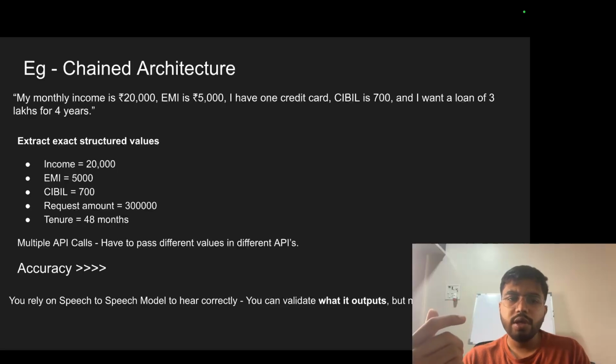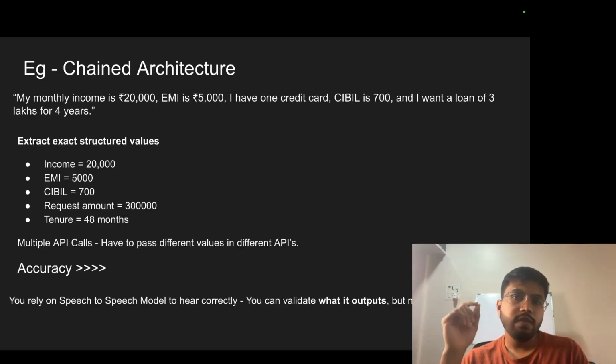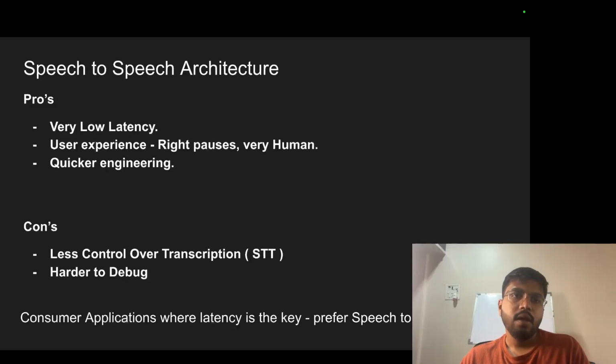What can go wrong here, right? In a speech to speech model, you don't have a lot of control because the model hears, automatically processes things, and gives you an output. There is no speech to text conversion available here for you to intervene. So wherever accuracy is high, you go with chained architecture. Now let's come to speech to speech architecture, right? What are the pros? Latency is very low because one model does everything.